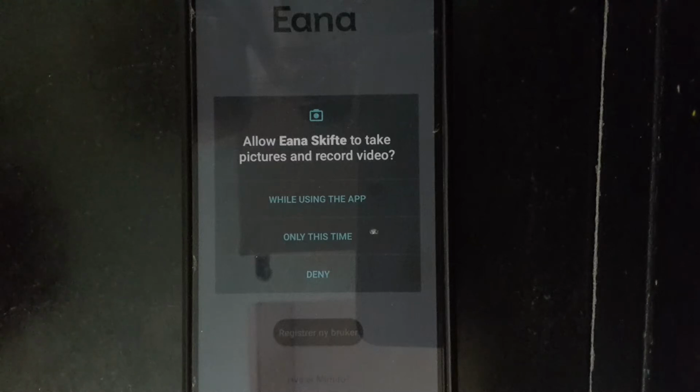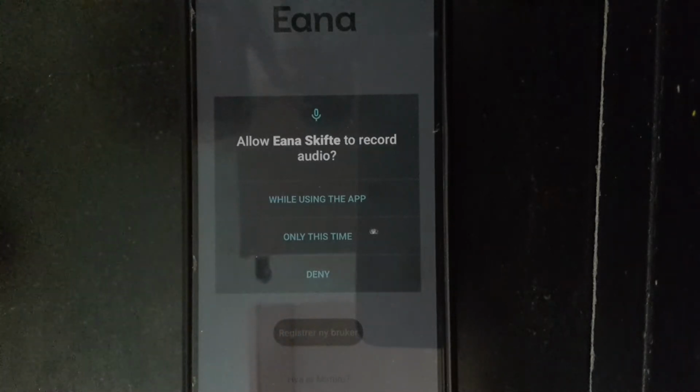Now this permission for video recording and pictures we are using for setting up the profile picture in the application. The user can deny this. Iana Skifte will be able to record audio messages. So this provides the feature of geofencing and audio commands. I will explain the same in this video.